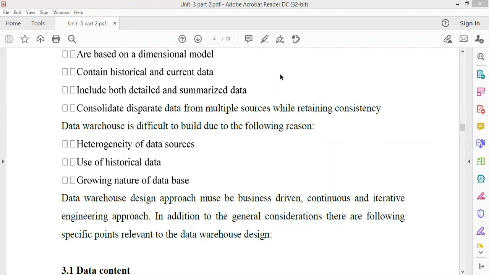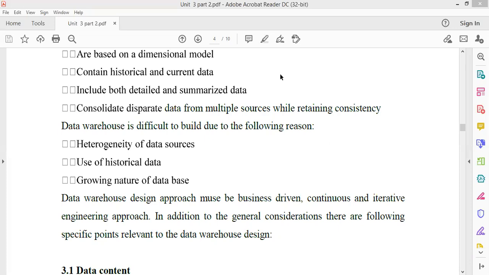The second difficulty is use of the historical data. Here you need to decide how long you will store the historical data. The third one is the growing nature of the database. As soon as we are storing the data, the amount of data will increase. It's a continuously growing database. So if the stored data is continuously growing, then the data collection in the warehouse is also increasing, because you have to take care of all the previous data.